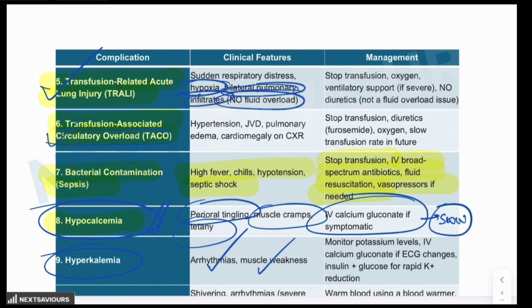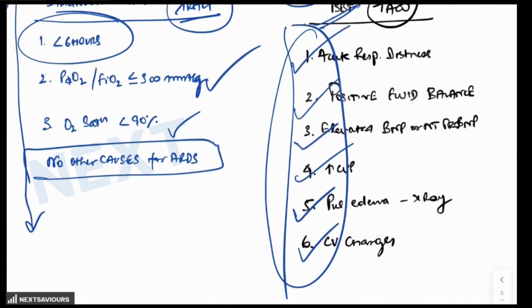Another one is the hypothermia, which is cold blood transfusion leading to decreased core body temperature with shivering, and arrhythmia in the severe cases. And what you have to do is start with warm blood. That's it. So these are the immediate complications of blood transfusion. Particularly, our focus was on TRALI and TACO. And when we have a discussion on the question that we framed in the beginning, some of the differences between the two are going to be emphasized.